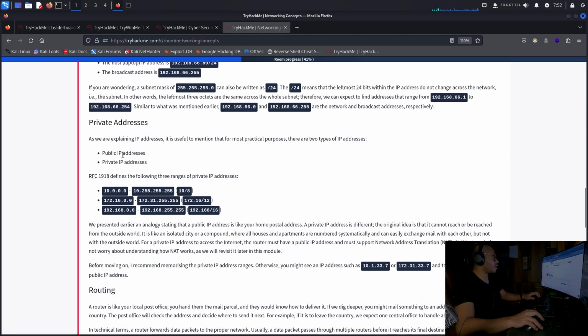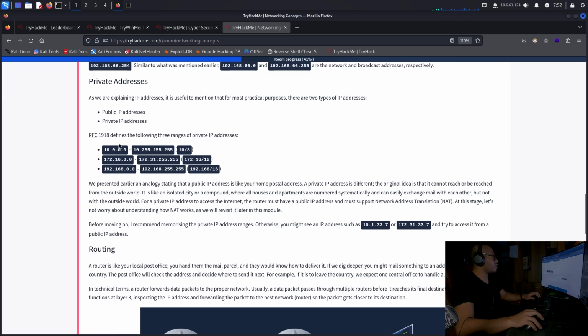Private addresses. As we're explaining IP addresses, it is useful to mention that for most practical purposes, there are 2 types of IP addresses: public IP addresses and private IP addresses. RFC 1918 defines the following three ranges of private IP addresses.